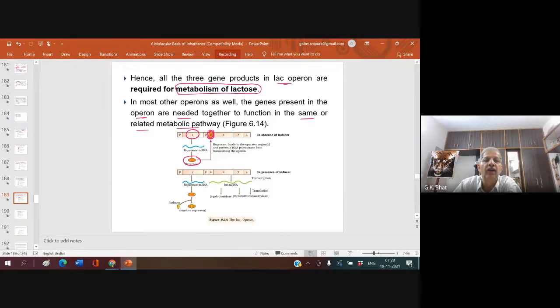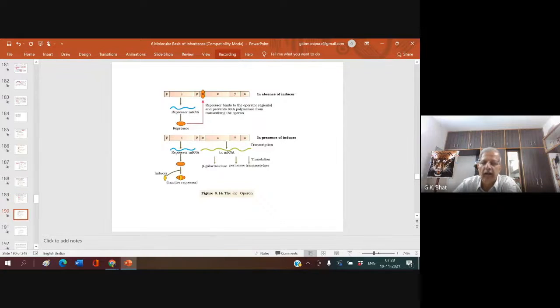The I gene in the lac operon produces the repressor molecule, which prevents the lac operon from functioning. Okay, now what happens? Let us think about that.